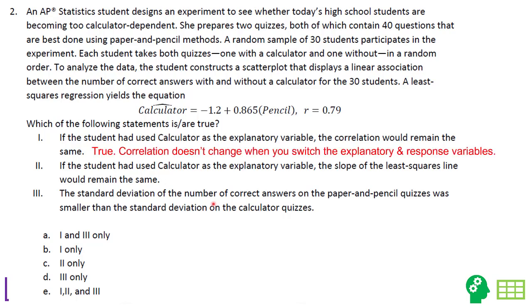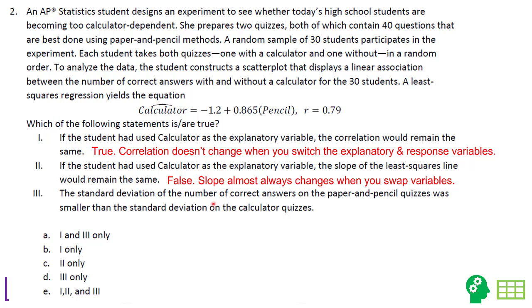So correlation doesn't change when you switch the explanatory and response variables. And you could argue that calculator can be explanatory. If we know how you score with a calculator, we're pretty sure, based on the model, that you're going to score higher with a pencil. Number 2, if the student had used calculator as the explanatory variable, the slope of the least squares line would be the same. Well, in this case, the slope would be positive. It's a positive relationship, but it doesn't mean it's going to be 0.865. Slope almost always changes when you swap variables.